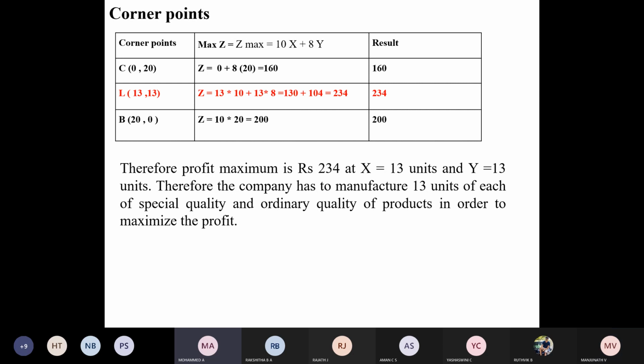This question will come in Part A for 15 marks, 100%. Linear programming. Section A, question number 2 is the LPP graphical method, 15 marks.